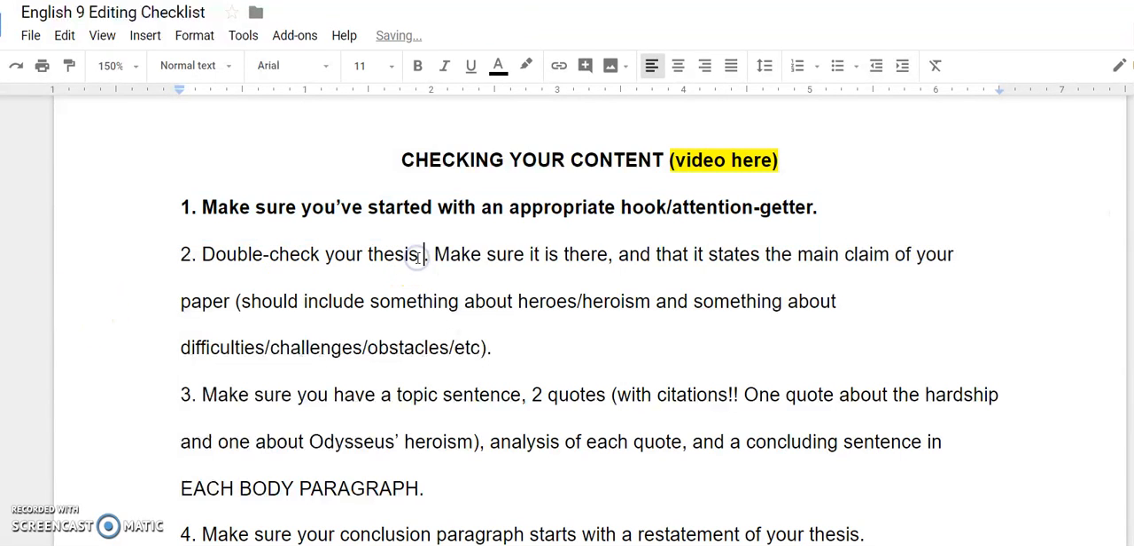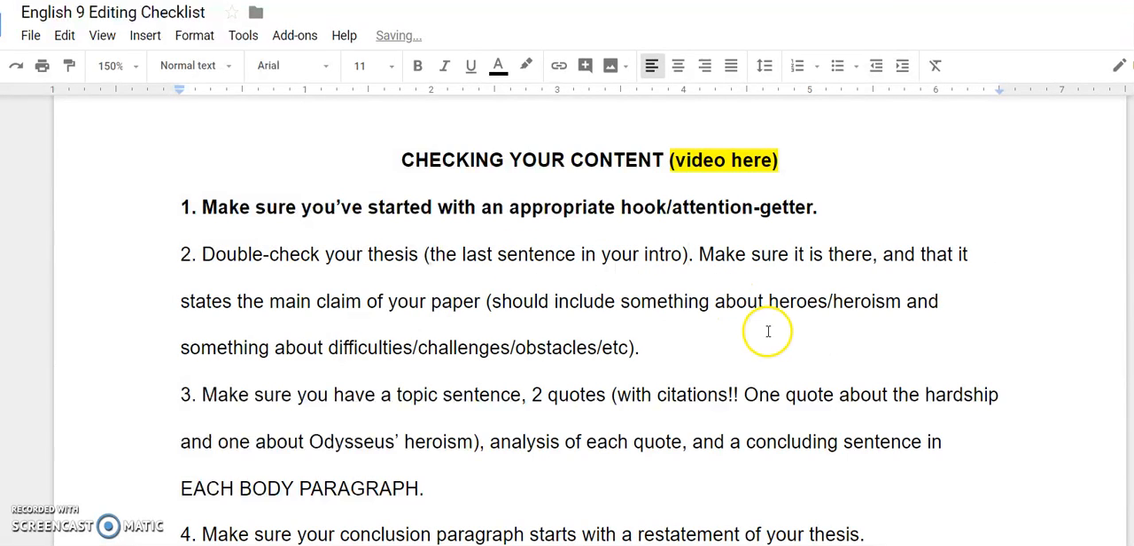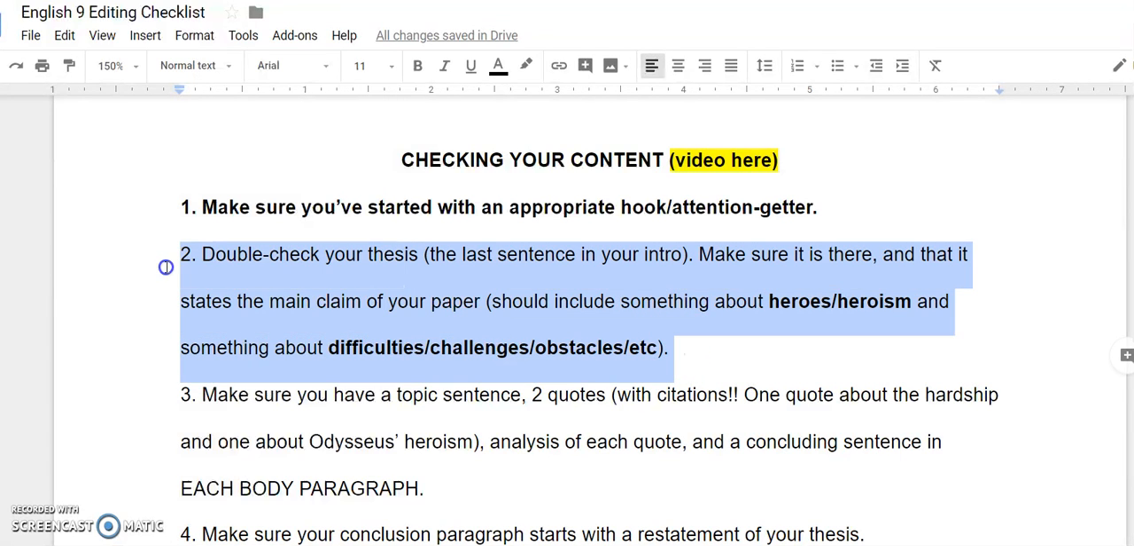Then double check your thesis, the last sentence in your intro. Make sure it is there, number one, and make sure that it states the main claim of your paper. Remember, you have to answer the prompt in that sentence. So the last sentence of your intro should have something about heroes and heroism and something about Odysseus facing difficulties or challenges or obstacles, however you want to say it. Ideally, it should also include Homer and the Odyssey, but as long as you have these two things to connect it to the prompt, that's the most important part.